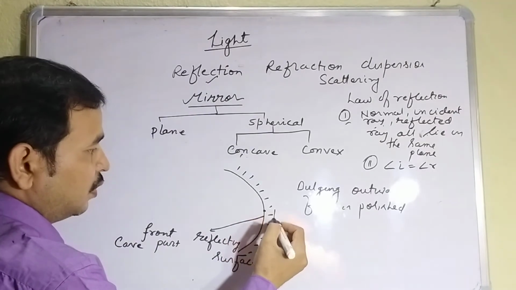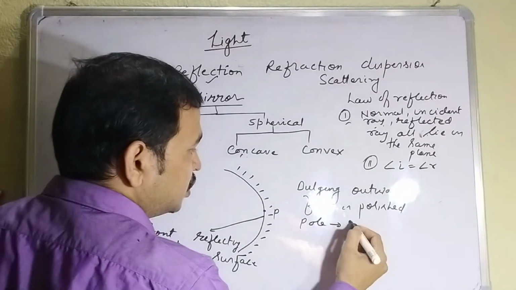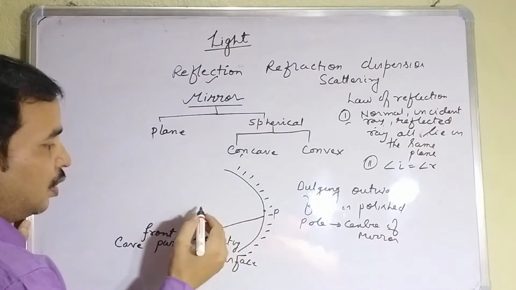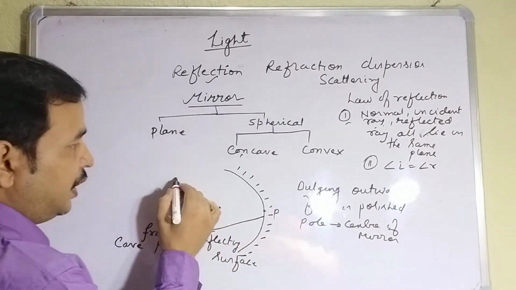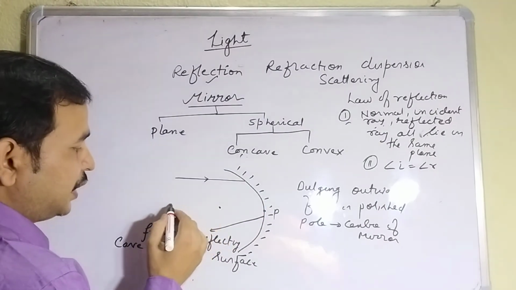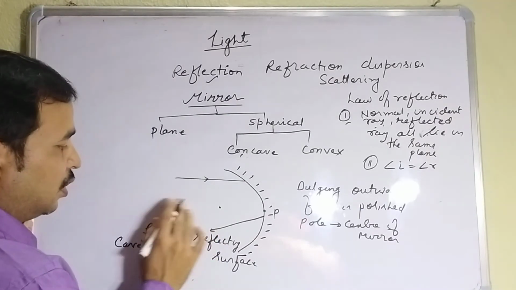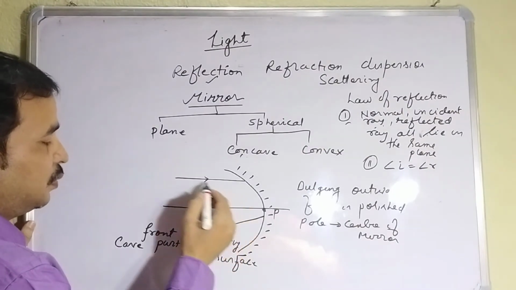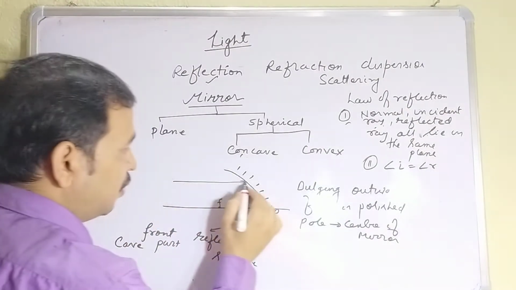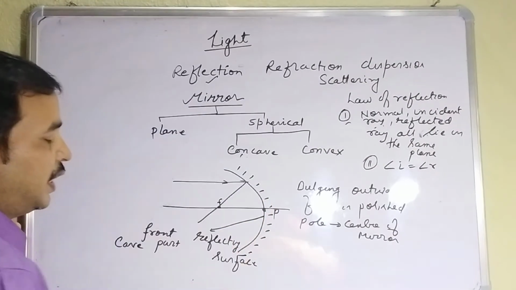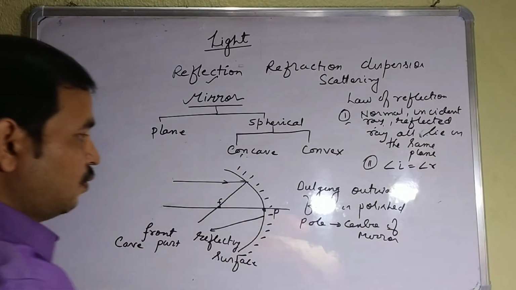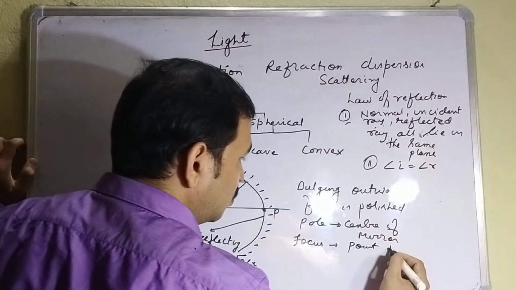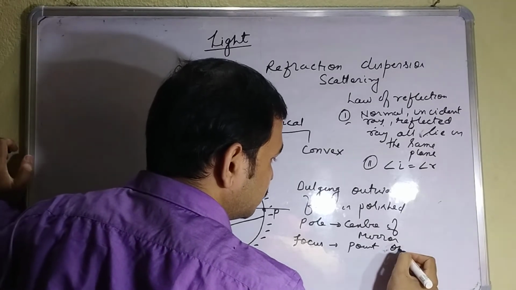This is the center of the mirror, the pole. Pole is the center of the mirror. And this is the focus. Principal axis means the line joining the focus and the pole. Focus means if light coming parallel to the principal axis passes through a point after reflection, that point is known as the focus. So focus is a point on the principal axis